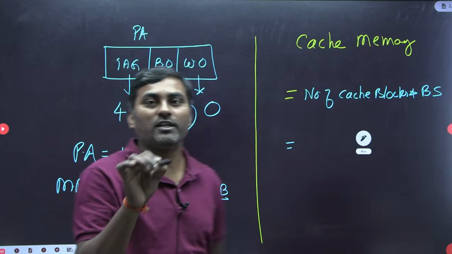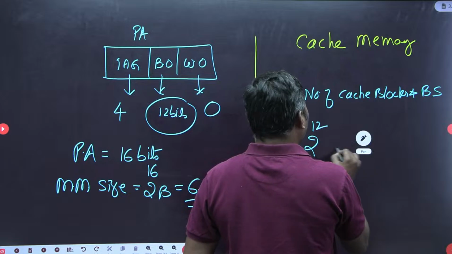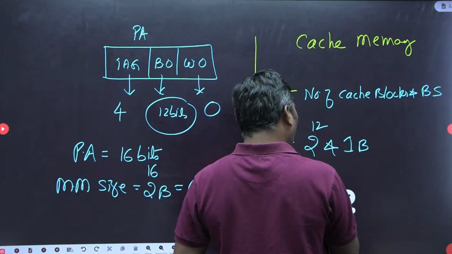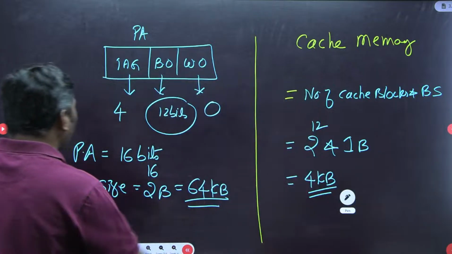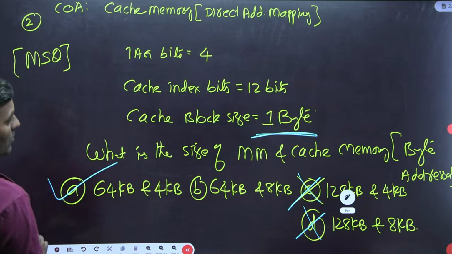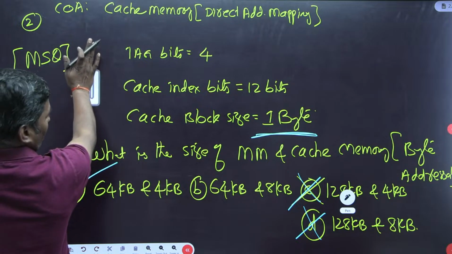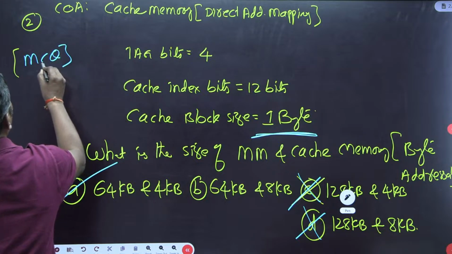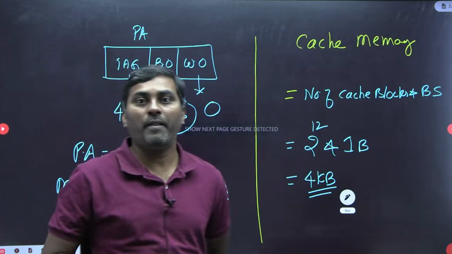The number of blocks we get from the block offset number, which is 12 bits. So 2 power of 12 times the block size, which is 1 byte only, gives 4 KB. So the cache memory size is 4 KB and the main memory size is 64 KB. Therefore, option A is right. Sorry, this is an MCQ question only, not MSQ. I hope this is clear, everyone.